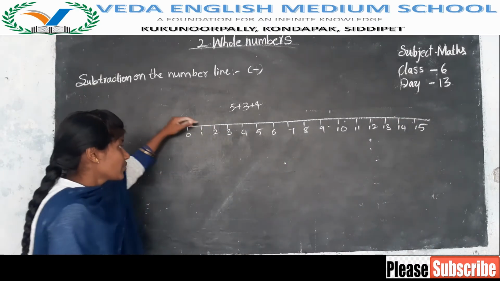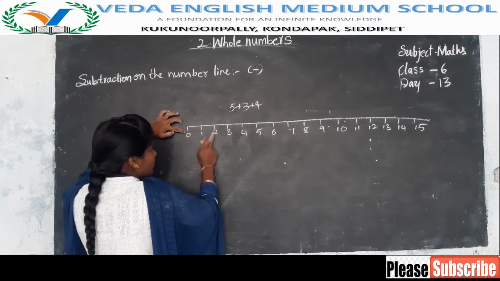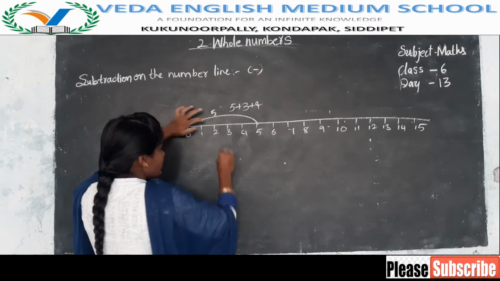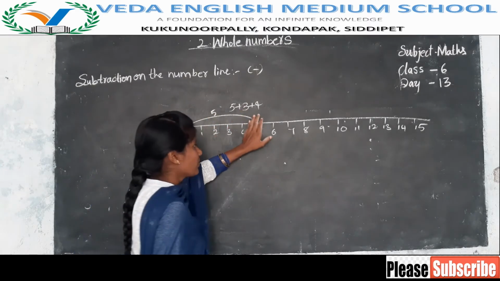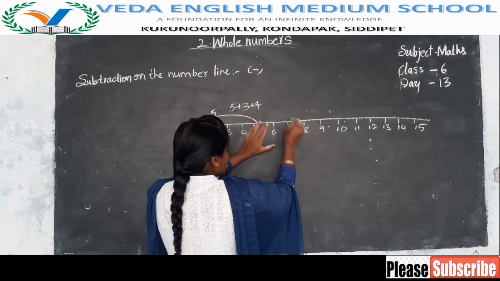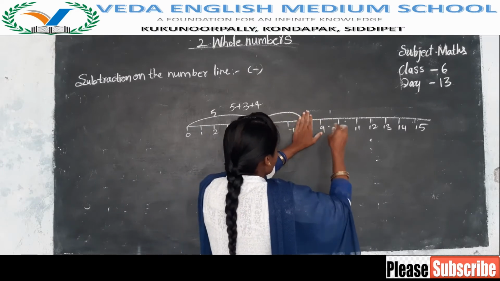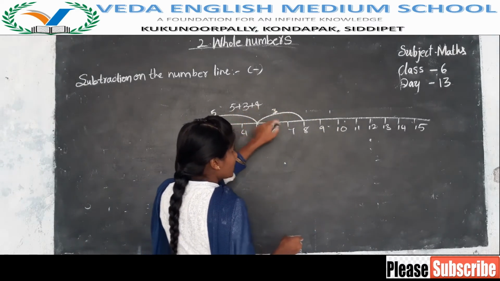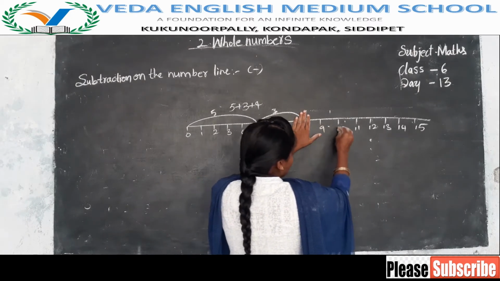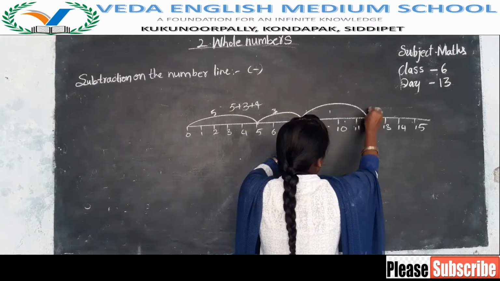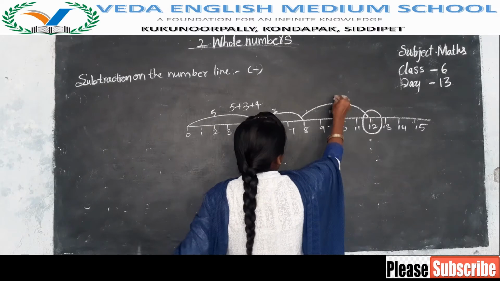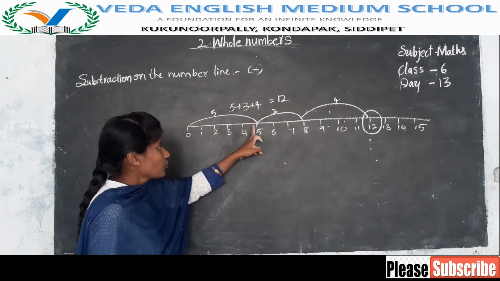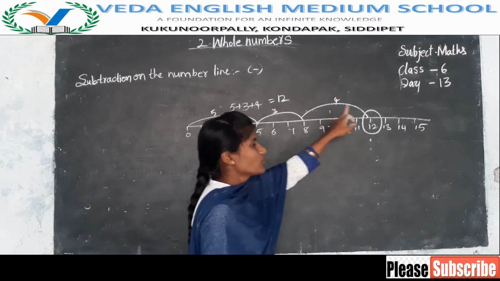First, 0 to 5 we have to count. 0, 1, 2, 3, 4, 5. Up to here it is 5. Then after 5 what do we have here? 3. Leave this 5 and count 3 numbers. 1, 2, 3. Then drop to here. We got up to 8. 5, 3, both are completed. What do we have here more? 4. Then leave this 8 and count 4 numbers. 1, 2, 3, 4. We got up to here. So 12 is the answer. It is 4. It is 12 answer. See. 0 to 5, 5 to 8, 8 to 12.